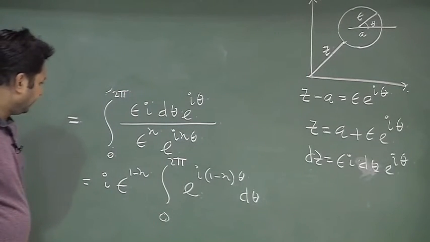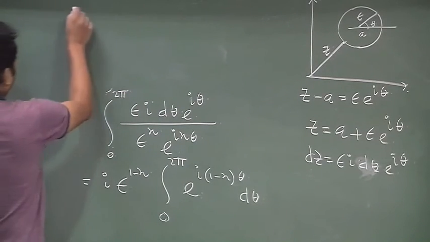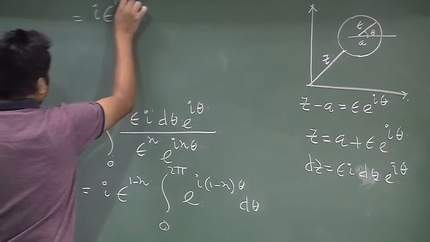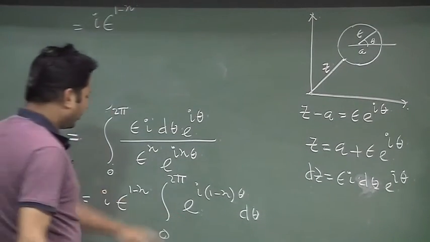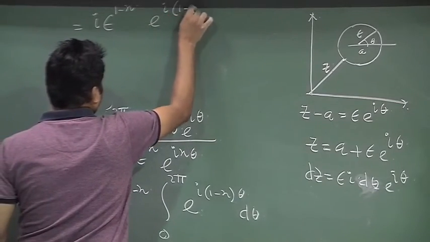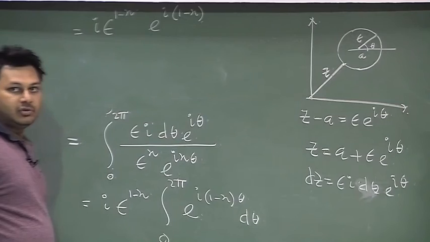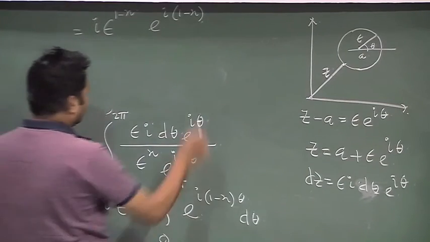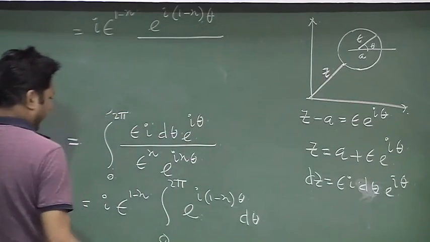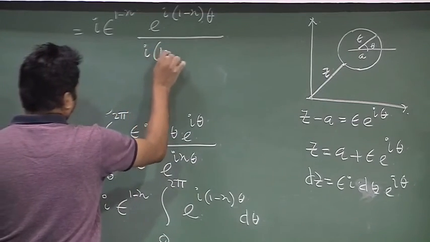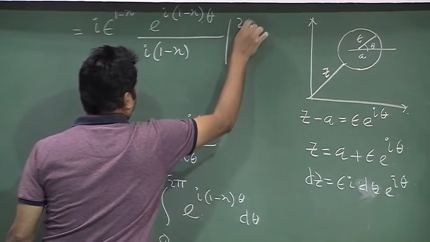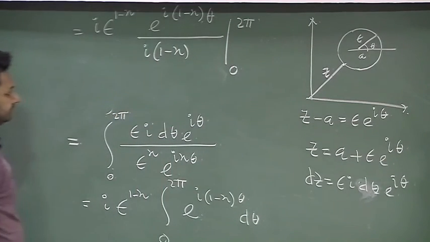So, this quantity is i epsilon to the power 1 minus n, and this quantity is e to the power of i(1 minus n) theta divided by i(1 minus n), with the limit 0 to 2 pi, n is an integer.